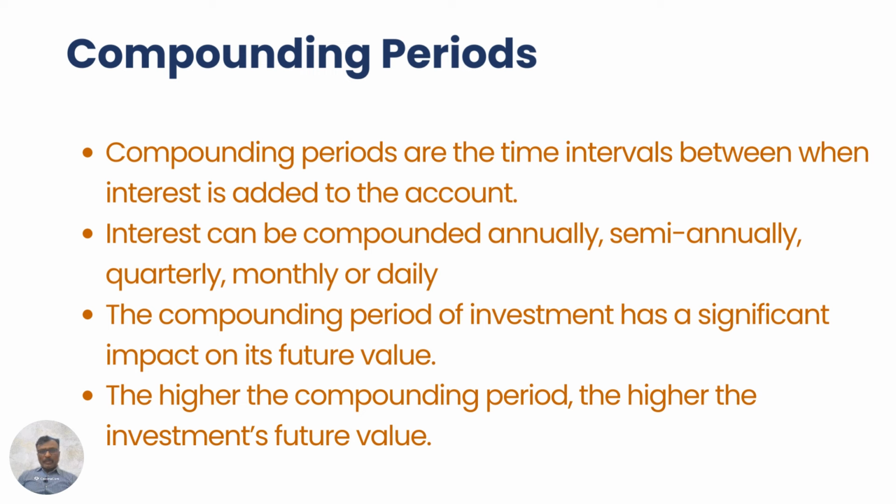Consider an example of investing 100 rupees with a 12% annual rate of return. The monthly rate of interest is calculated by dividing 12% by 12 months, resulting in 1% interest added each month. This is known as monthly compounding. If 6% interest is added every 6 months, this is referred to as semi-annual compounding. When 3% is added after 3 months, it is called quarterly compounding. Lastly, if 12% is added once a year, it represents annual compounding.